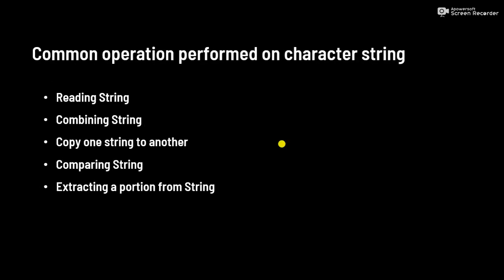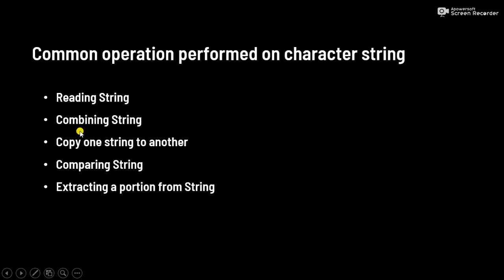So in C programming we can perform the following common operations on character strings or character arrays. In C we don't have a separate data type for strings. We can create a string from a character array. So to create a string, first we need to define a character array, and we can perform the following operations on it. First one is reading of a string, that is simply reading a string, and another one is